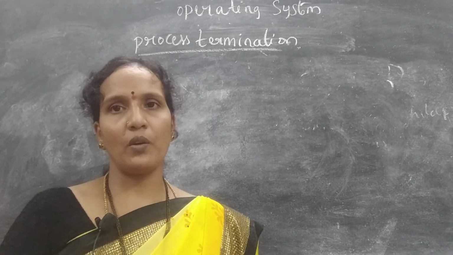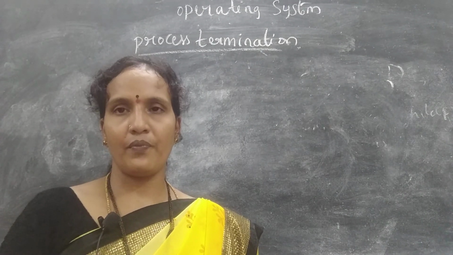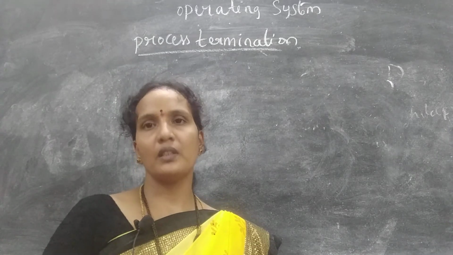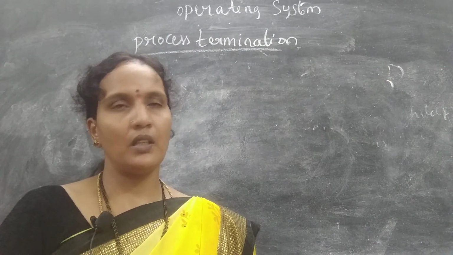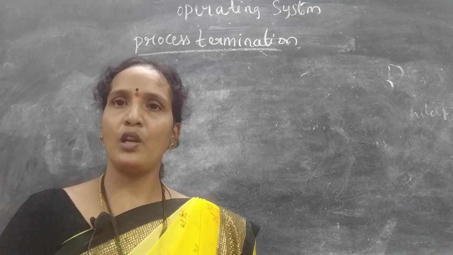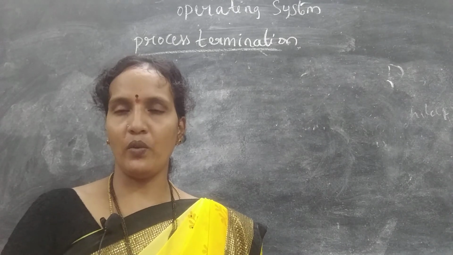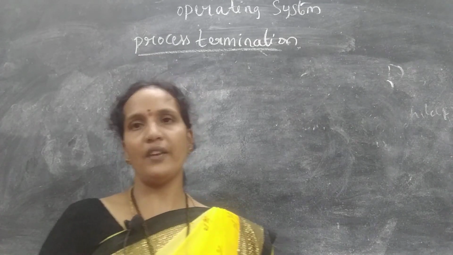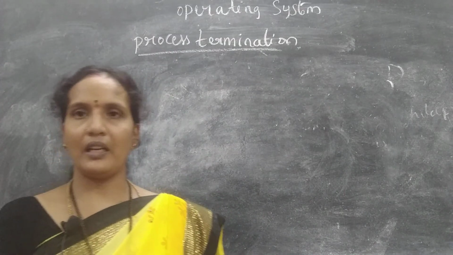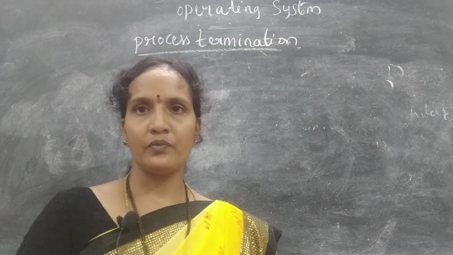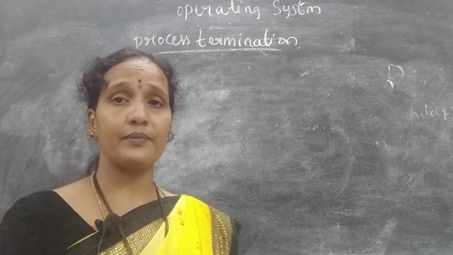Only one topic is left in the third chapter, inter-process communication and the consumer problem, and that will be completed in the next class. With that, the third chapter will be over, and only one chapter will be left in the first unit. That will also take only 3 to 4 classes. I hope you all understood today's class.